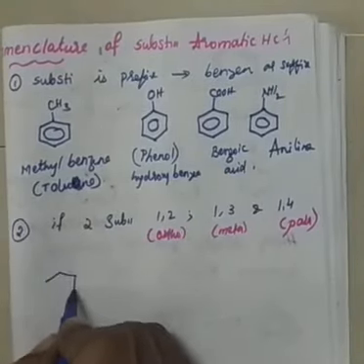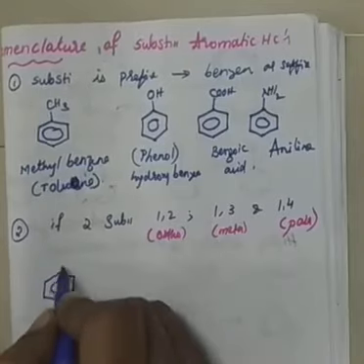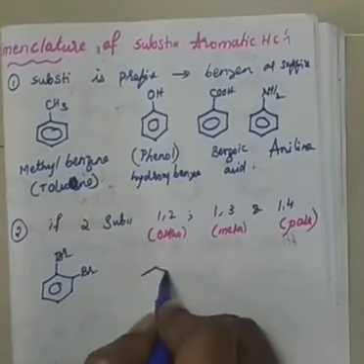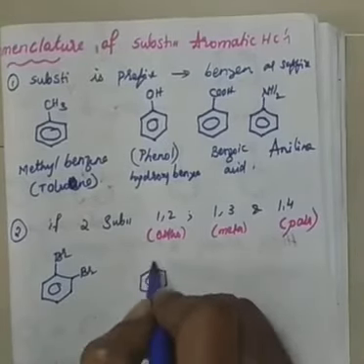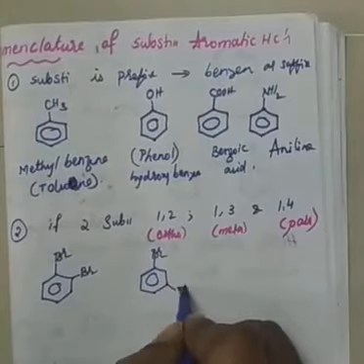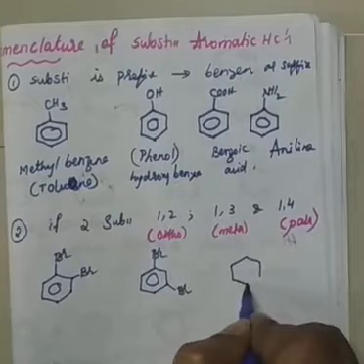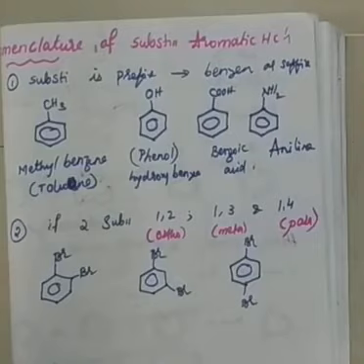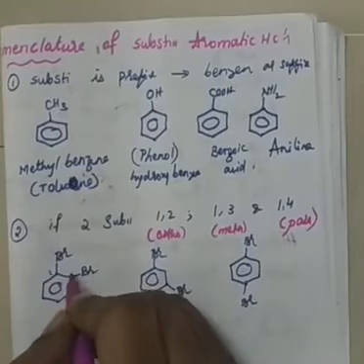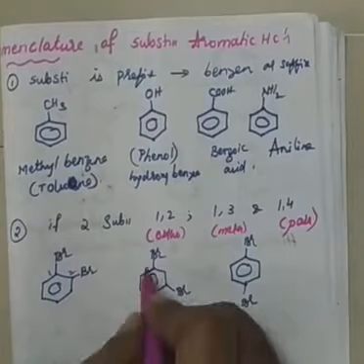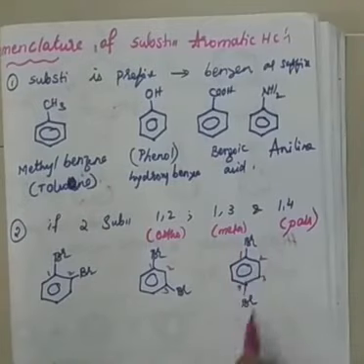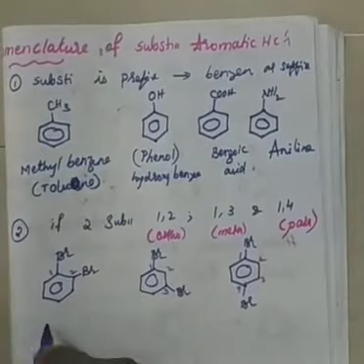For example, let me take bromine substituents onto the 1, 2 position. If I take bromine substituents onto the 1, 3 positions, and if bromine substituents are onto the 1, 4 positions, right? No need to count. Initially you will try; if not, you will understand it by practicing. Say 1, 2, say 1, 2, 3. This is 1, 2, 3, 4. When you practice, no need to write, you will understand. If I write like this, it is a 1, 4 substituent. Actually, what is the name I should give for this?